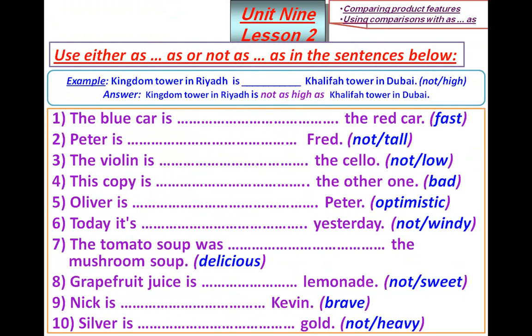So in your notebooks, here we have 10 sentences. Use the adjective between the brackets and complete these sentences using as, or the negative form not as. One more example, the blue car is, that's the affirmative form. So we have here the red car, and we have the adjective fast. Between the brackets I use as and put fast between them, as fast as the red car. So the right answer will be as fast as the red car.